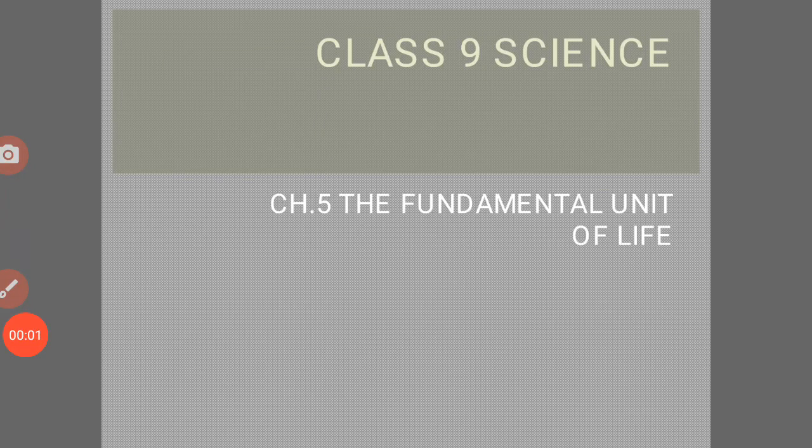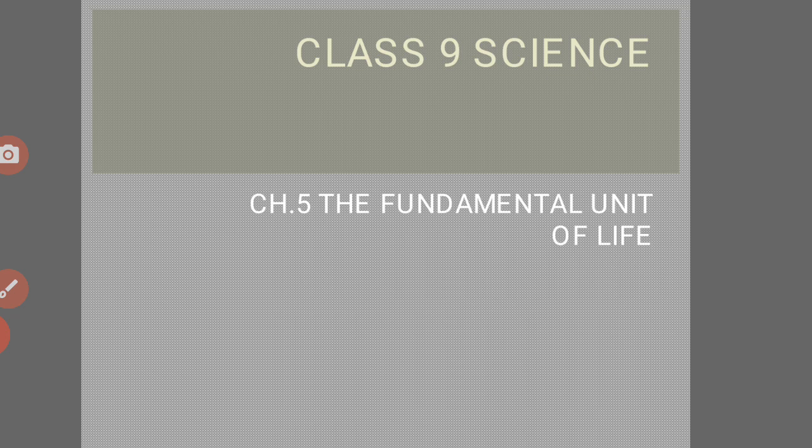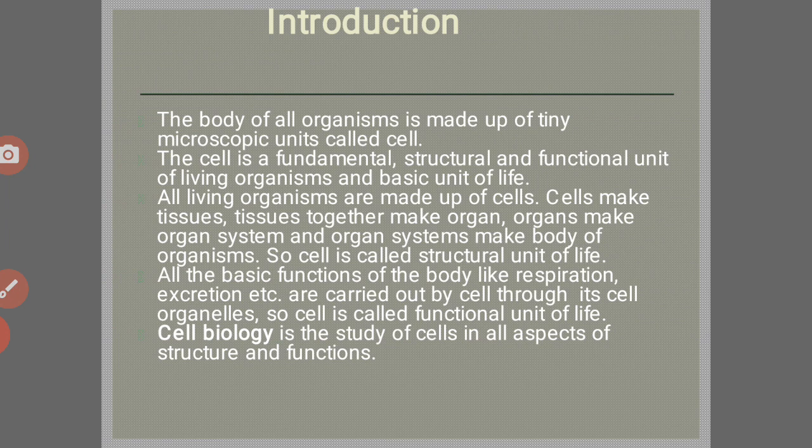Hello students, we will start chapter number 5, the fundamental unit of life, in class 9 science. In this chapter, we discuss the cell. The body of all organisms is made up of tiny microscopic units called cells. The cell is a fundamental, structural and functional unit of living organisms and the basic unit of life.